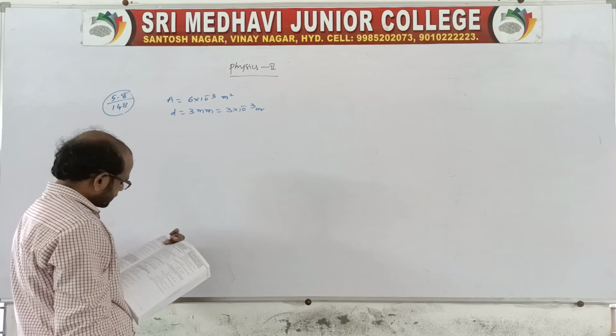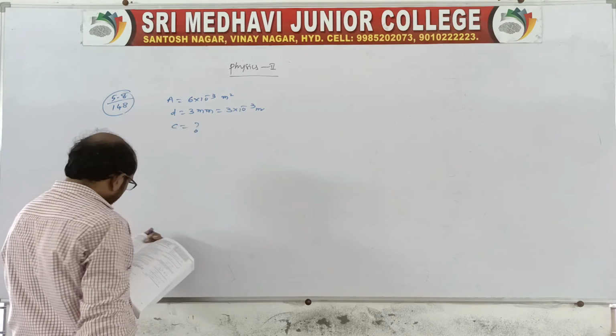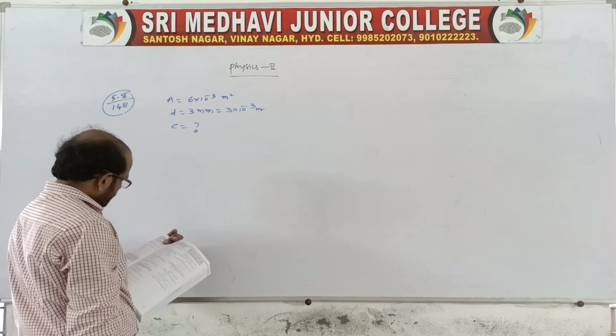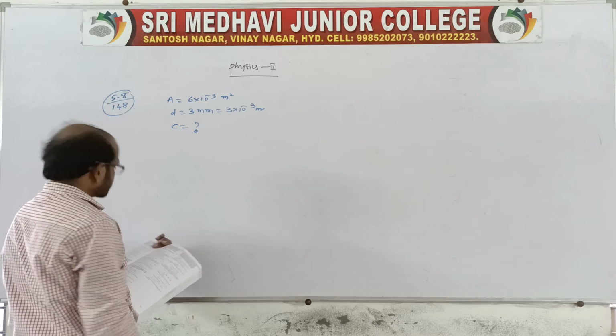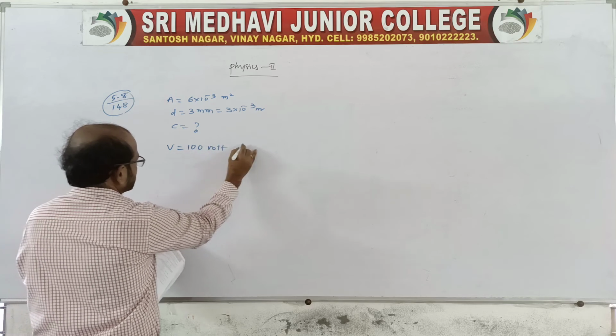Calculate the capacitance of the capacitor. Then it asks, if the capacitor is connected to a 100 V supply, what is the charge on each plate of the capacitor?